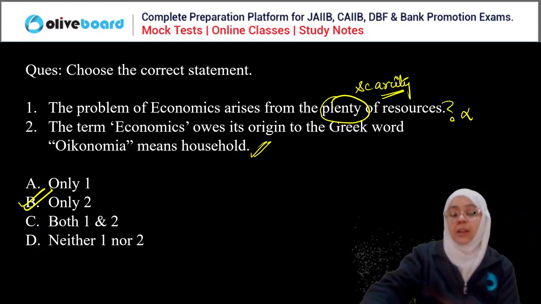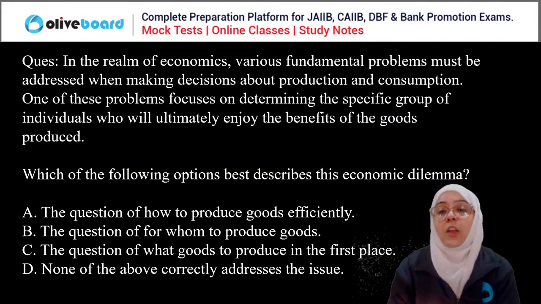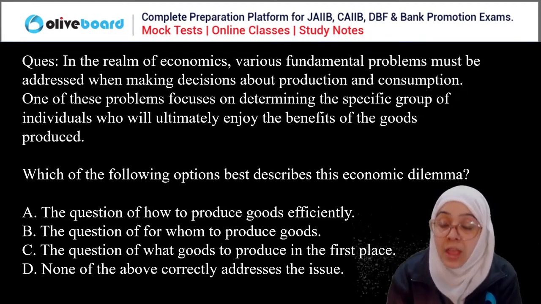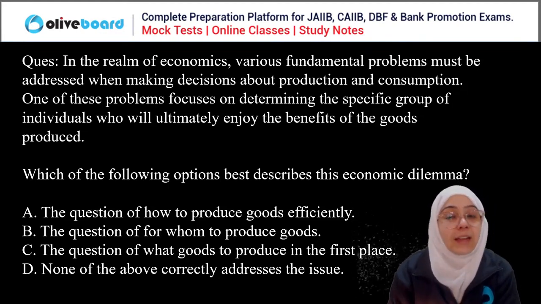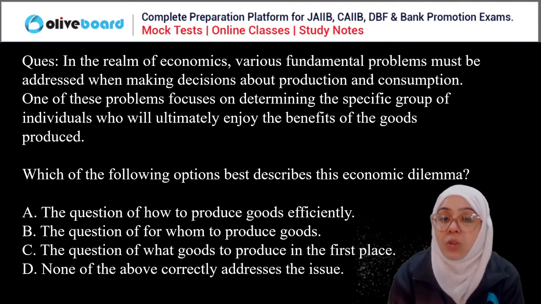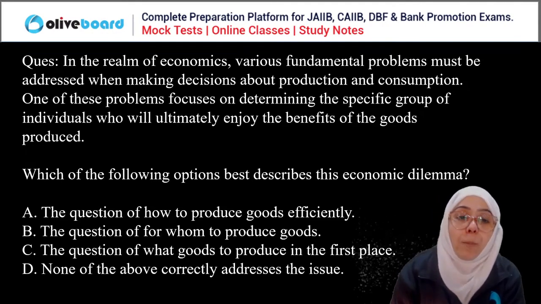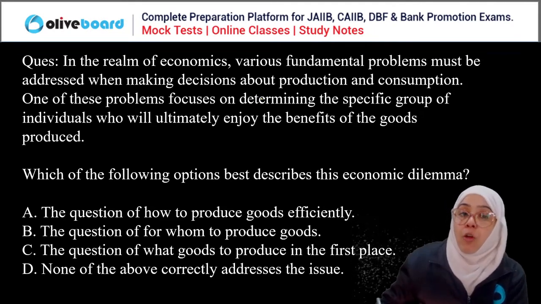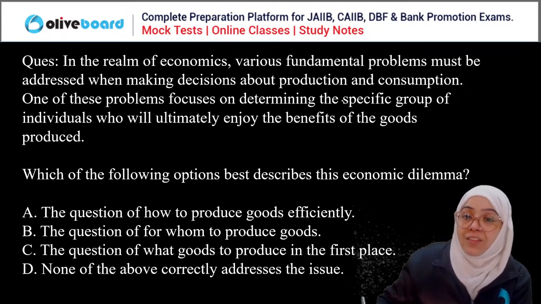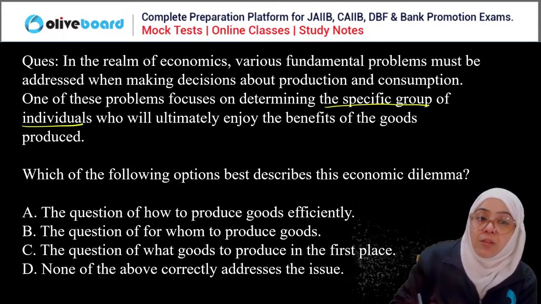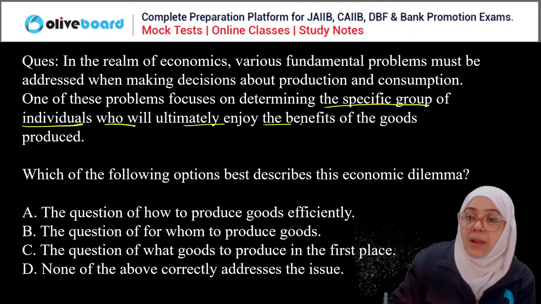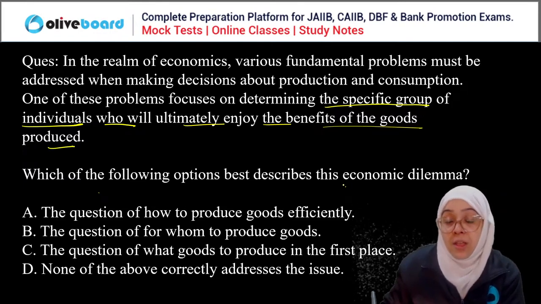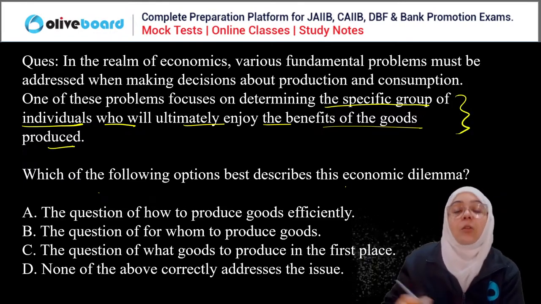Okay, done. Next question. In the realm of economics, various fundamental problems must be addressed when making decisions about the production and the consumption. One of these problems focuses on determining the specific group of individuals who ultimately enjoy the benefit of the goods produced. Now you have to choose the option which best describes this particular dilemma.